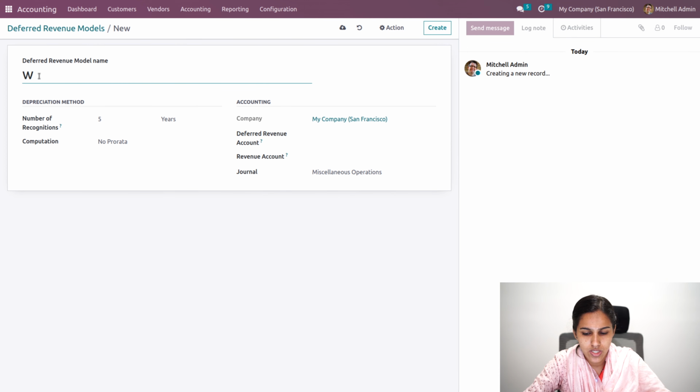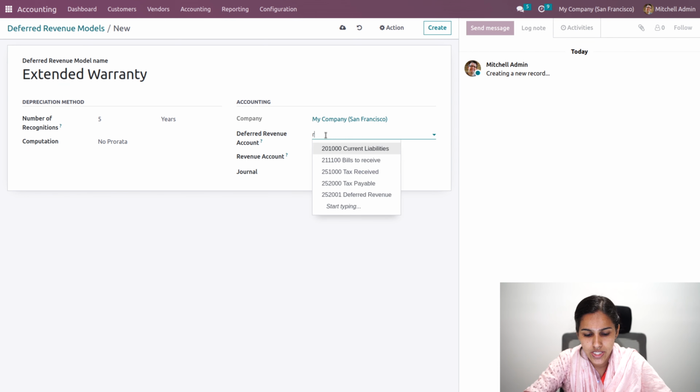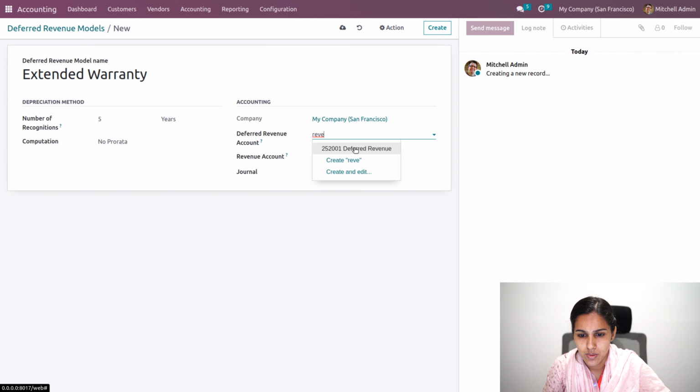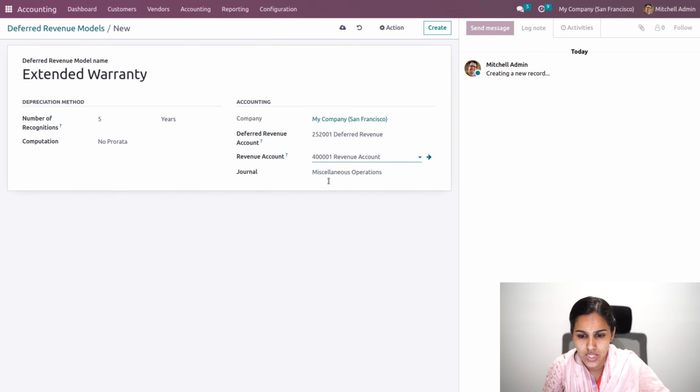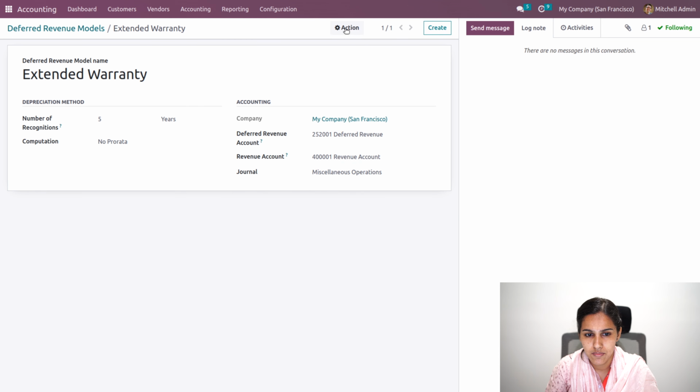For example, for the extended warranty, the number of recognition is for 5 years and the computation is no pro rata. And here we'll be adding the revenue model, the revenue account, and the journal, which is a miscellaneous journal. So let's save.